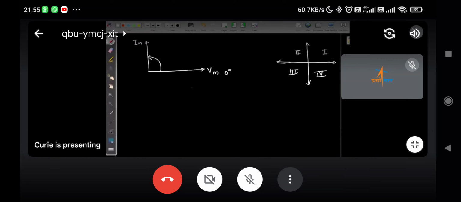Here we have come across two terms. That is XL. Chandru, are you there?